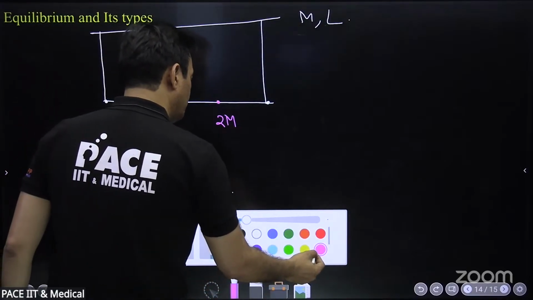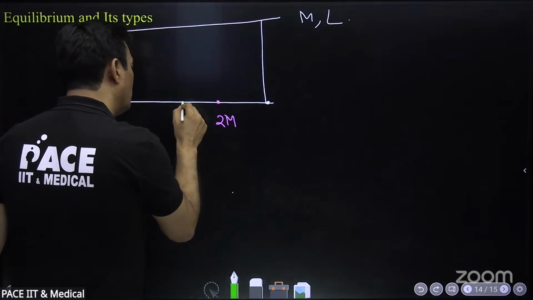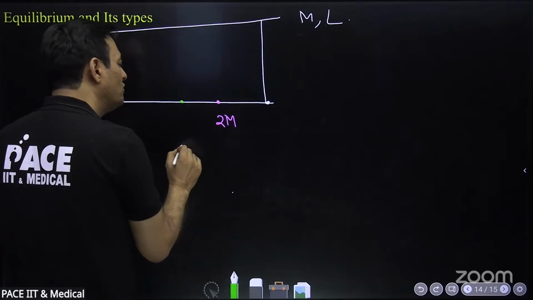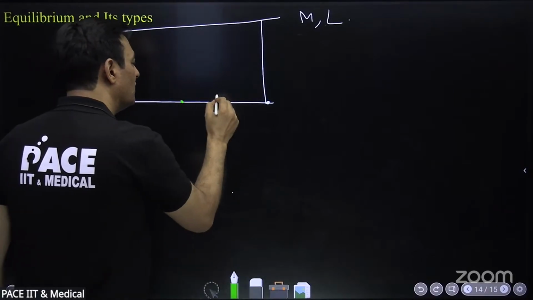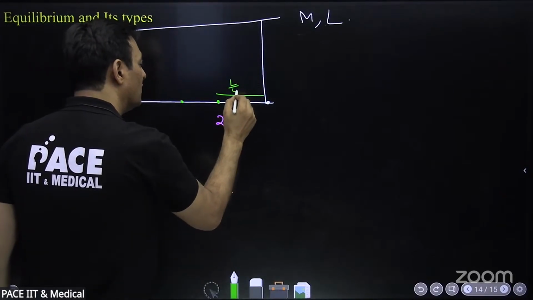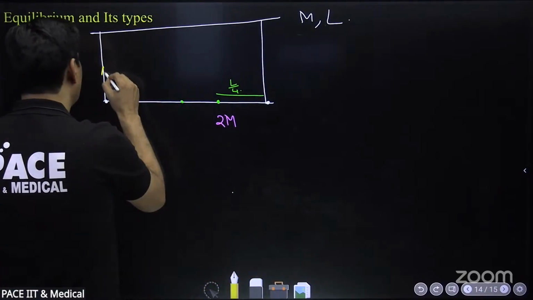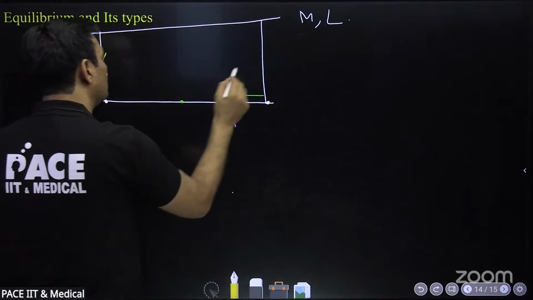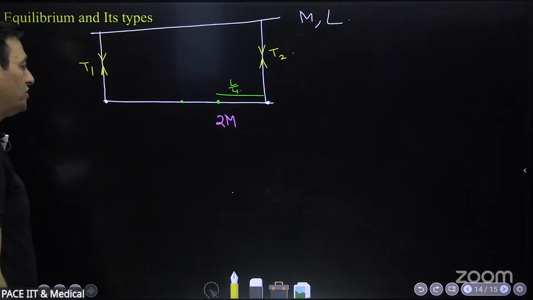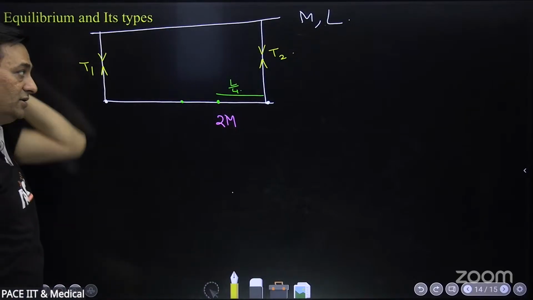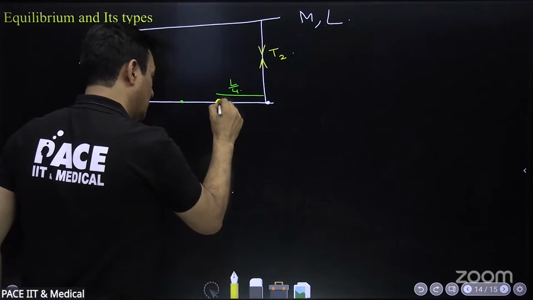Have you understood the question? So now there is mg also. The rod's center of mass has mg force, and there is a point mass upon which we take torque. You have to tell me what is the tension in each string, T1 and T2. Try. There is a point mass which is added to the rod here and it is sticking to the rod.